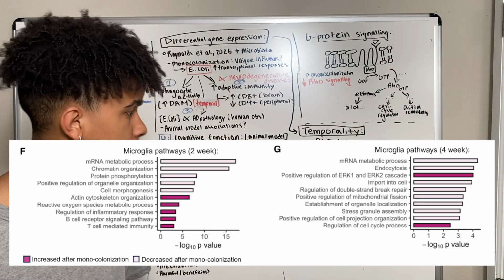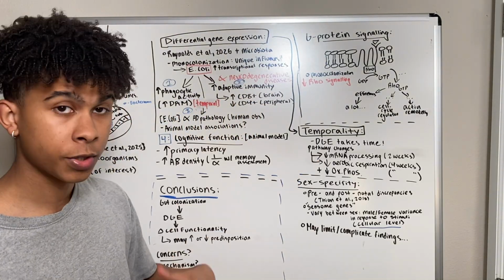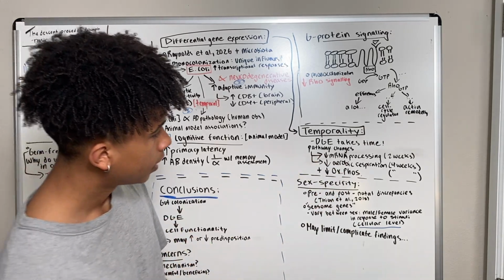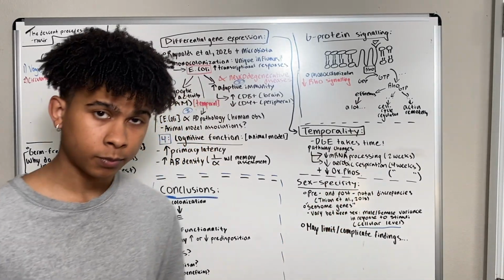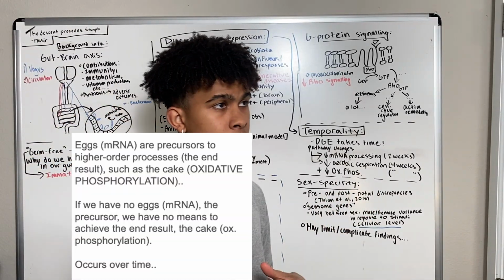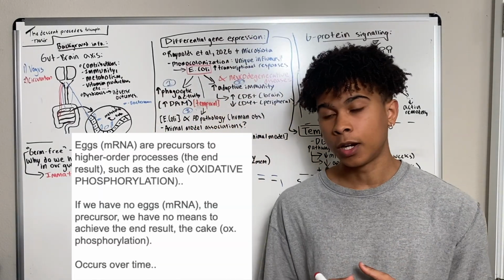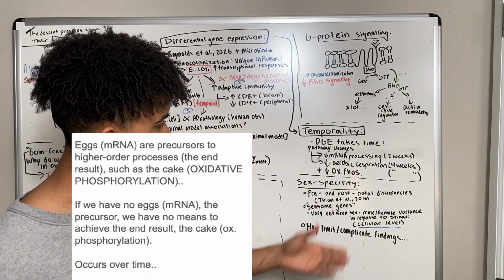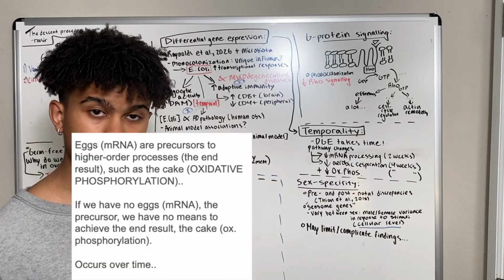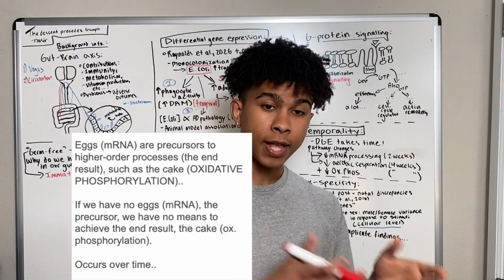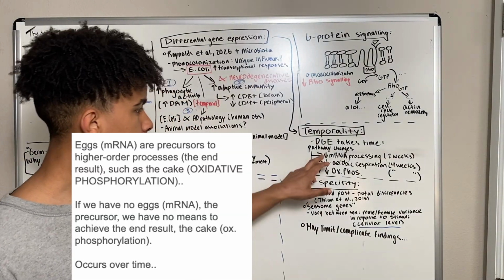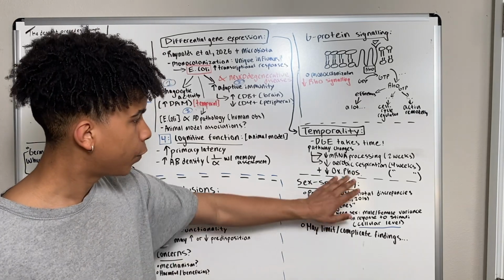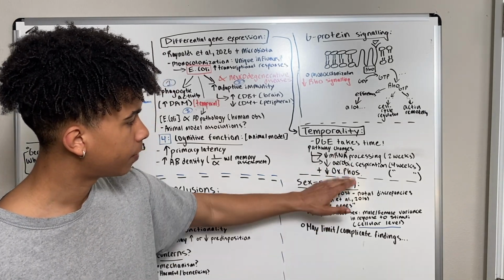Forgive my speculation here, but I'm going to assume that the mRNA that were supposed to be processed were actually precursors to the mRNA that were going to be implicated in these processes. Akin to baking a cake: a given person wants to bake a cake, we want to perform aerobic respiration and utilize oxidative phosphorylation. However, if we lack eggs for that cake, if we lack mRNA precursors that weren't being produced, we no longer have the mRNA to perform these processes.